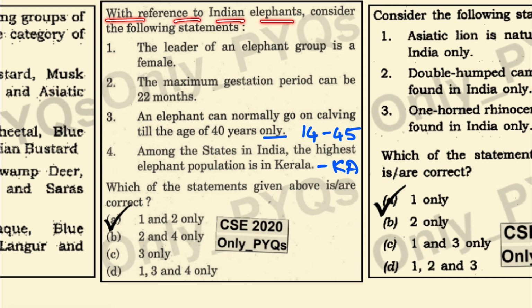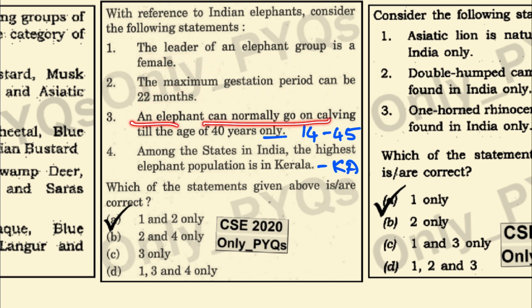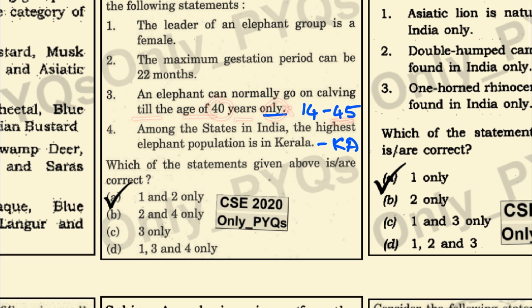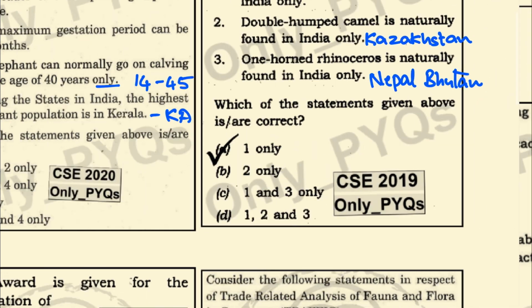With reference to Indian elephants, consider the following statements. The leader of an elephant group is a female. This is a correct statement. The maximum gestation period can be 22 months. This is also correct. An elephant can normally go on calving till the age of 40 years only. This is not only 40 years, it can be up to 45 also. So this statement becomes wrong. Among the states in India, the highest elephant population is in Kerala. This is also wrong. It is not Kerala. It's in Karnataka that the highest population of elephants is found. And statements 1 and 2 are correct.